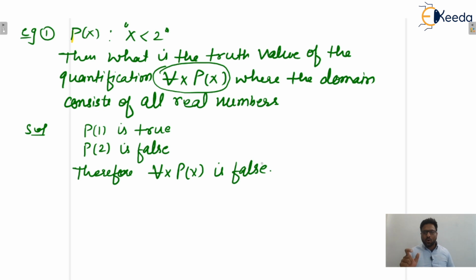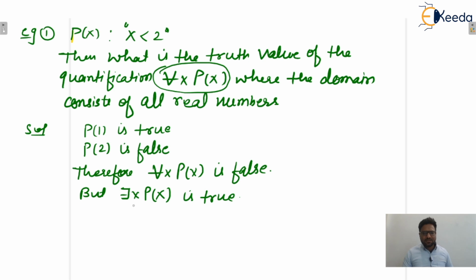This is true only when, for every x, this one is true. So this one is not true for every x. x means every real number. That's why this statement is false. But tell me, there exists x such that p(x): is this one true or false? Yes, this one is true.